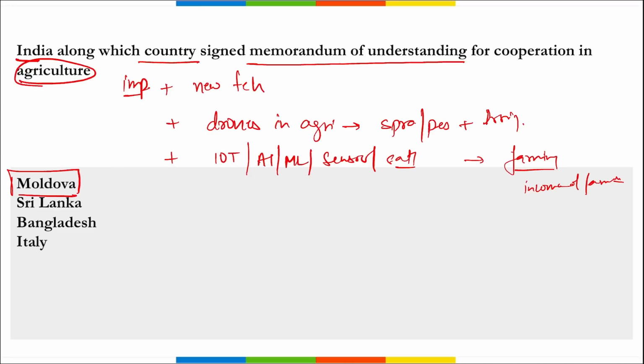And during this meeting, the ministers basically emphasized the potential of increasing bilateral trade in agriculture commodities and also strengthening the agriculture cooperation through exchange of knowledge and technology, correct? Next.